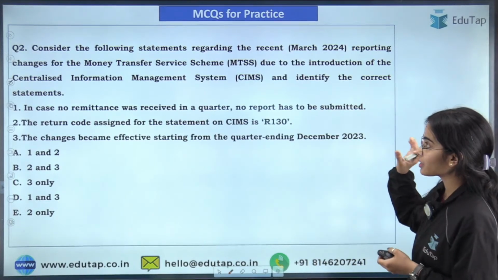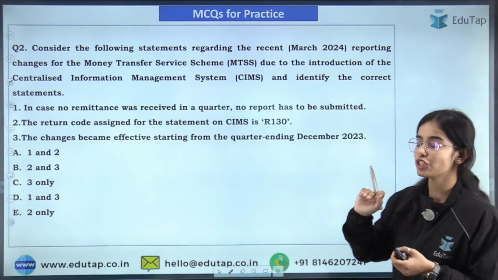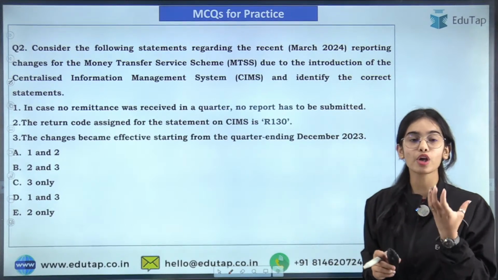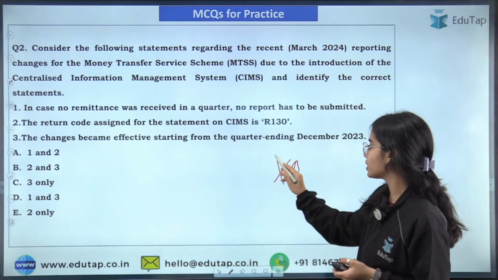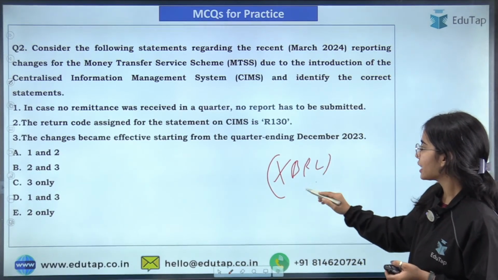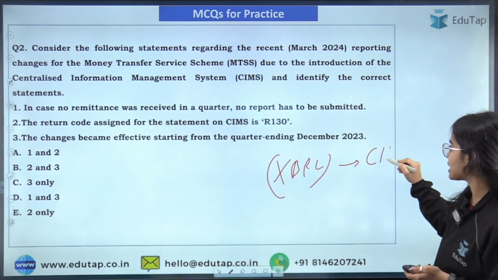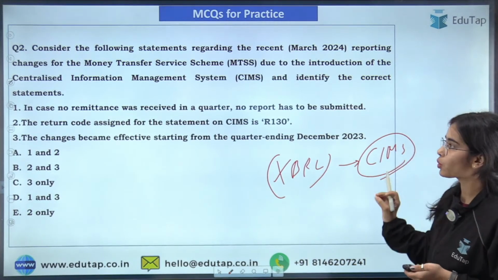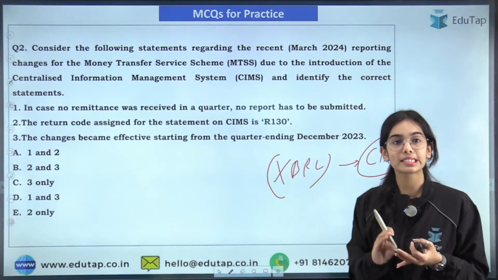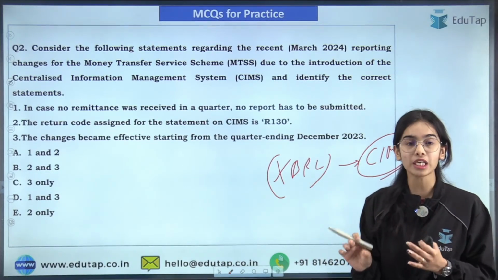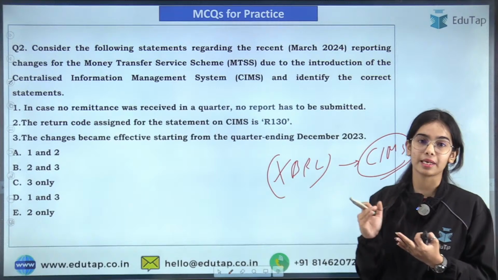Okay, so the notification is regarding the recent change that has happened in the reporting of the MTSS. Before, the reporting used to happen through the XBRL. Now the reporting will be happening from the CIMS. So you have to tell which of the following statements are correct regarding the reporting of the information regarding the MTSS.